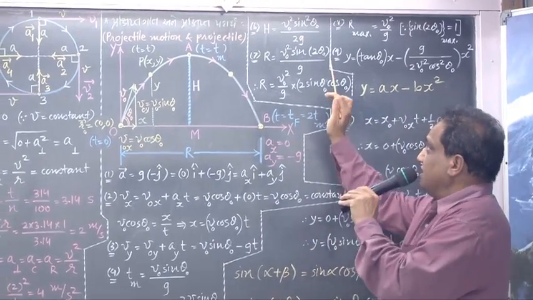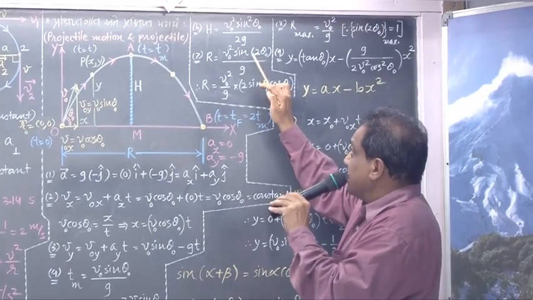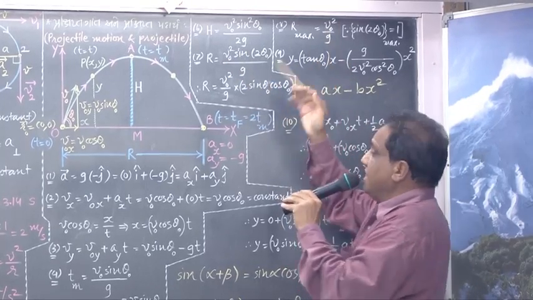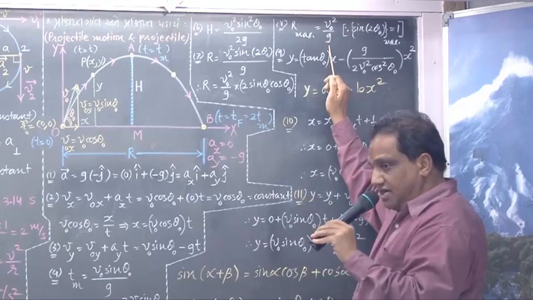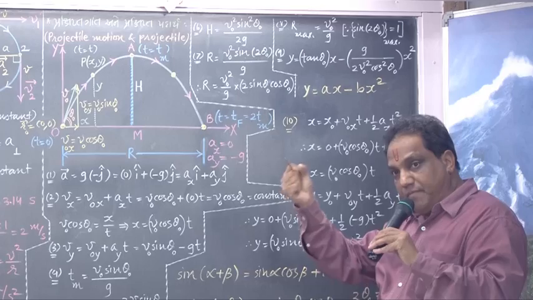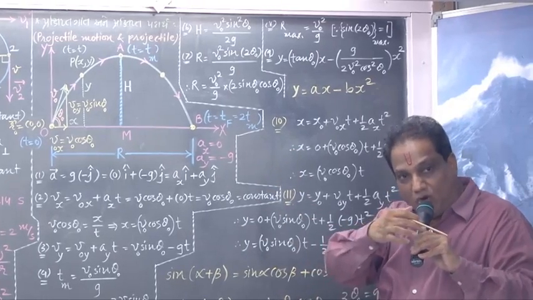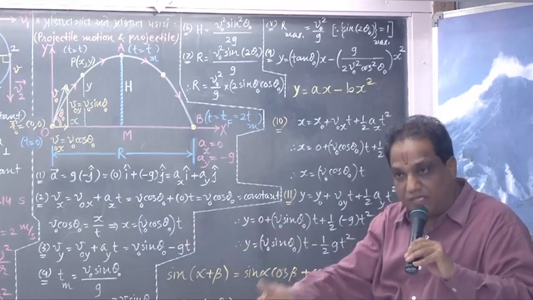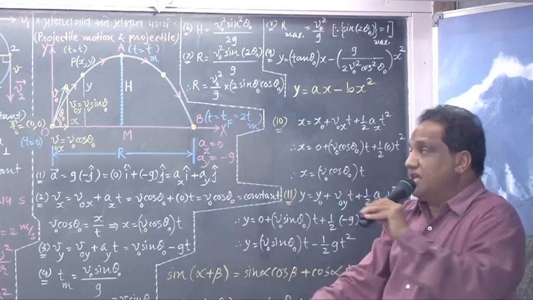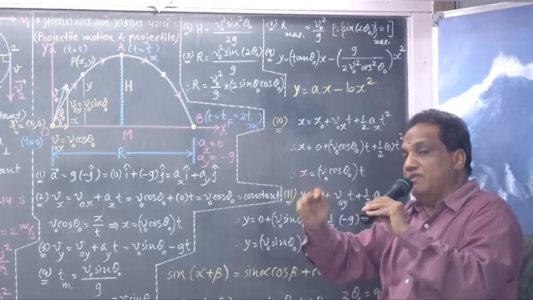No doubt, when theta 0 is 45 degree, 45 degree into 2 is 90 degree, and sin 90 is 1. So what is left is V0 square upon g. At a given place, g is constant. But how much maximum initial velocity one can give will depend on his personal stamina. So among all the participants, the player who has the maximum muscular power can give the maximum initial velocity, and that's why his range will be maximum. He only will become the winner.